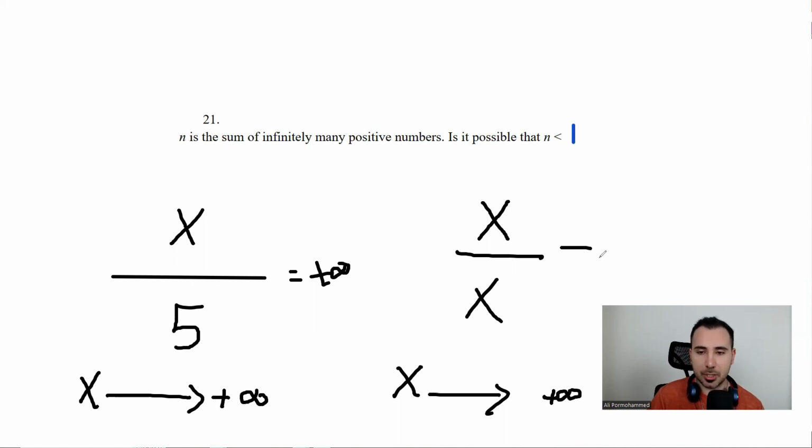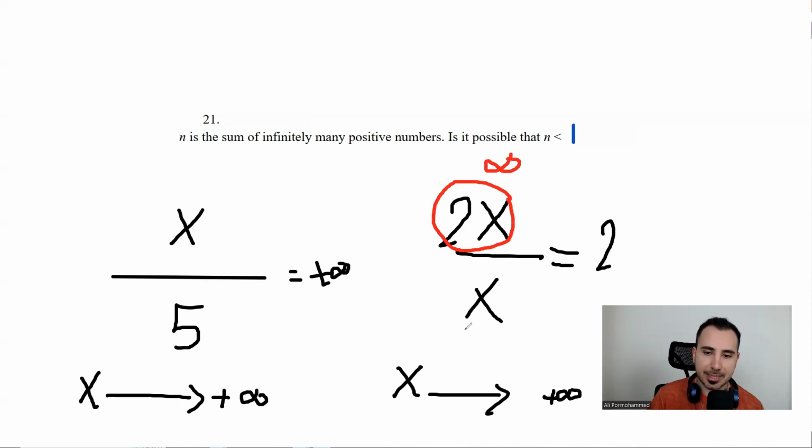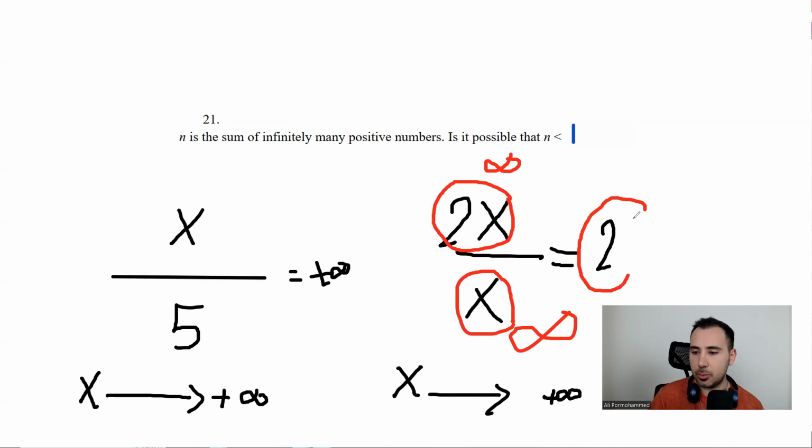Now, what if I change the question a little and write 2x divided by x? So what is the result? In this case, well, the x's are simplified. It will be 2. But you see, even 2x is still another infinity. X is infinity. But when we're dividing them, the answer is 2. Okay. Now, hold on.